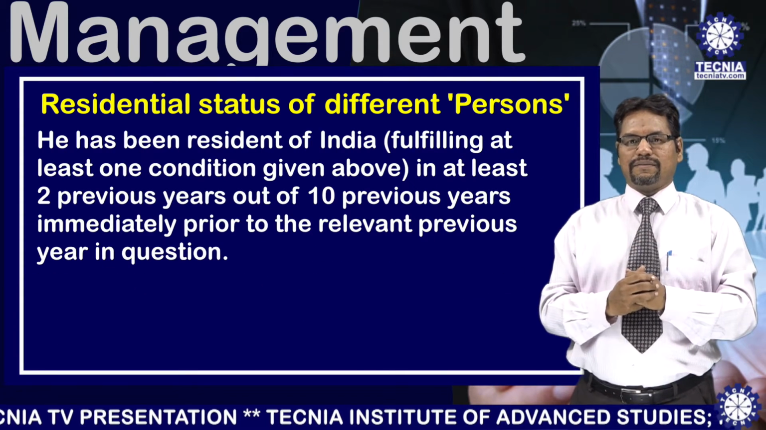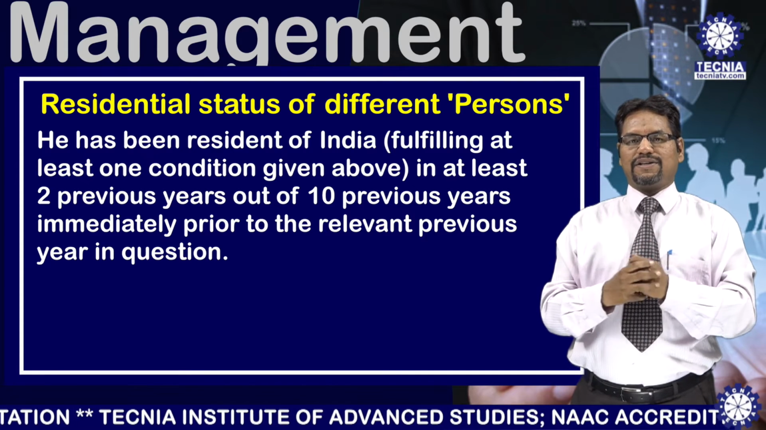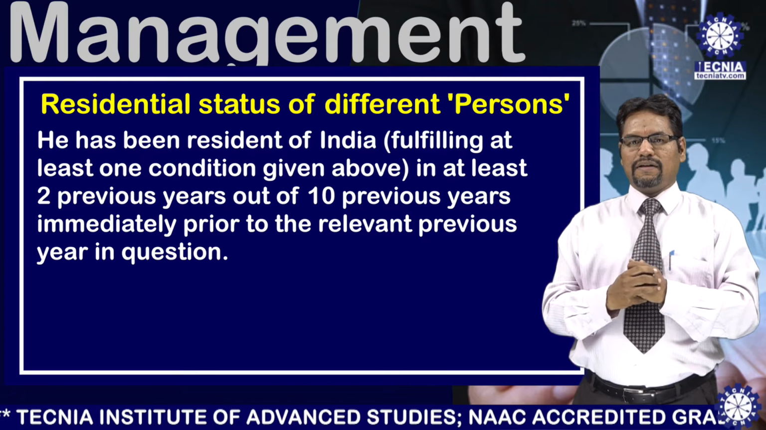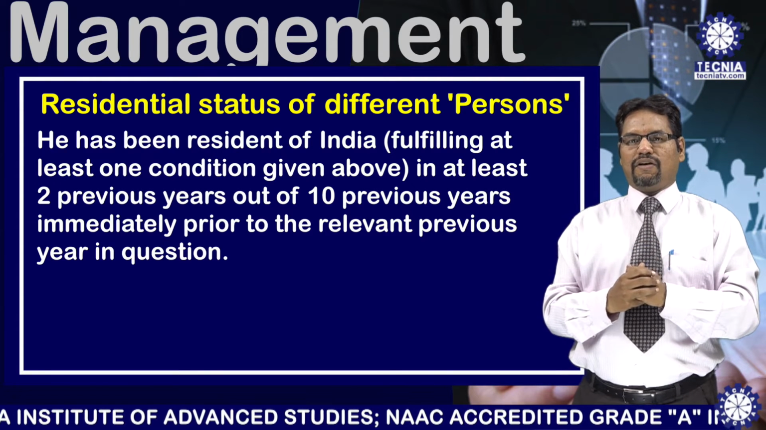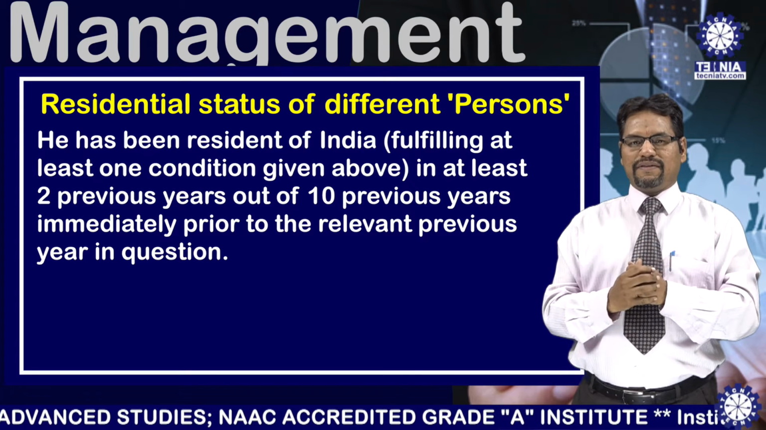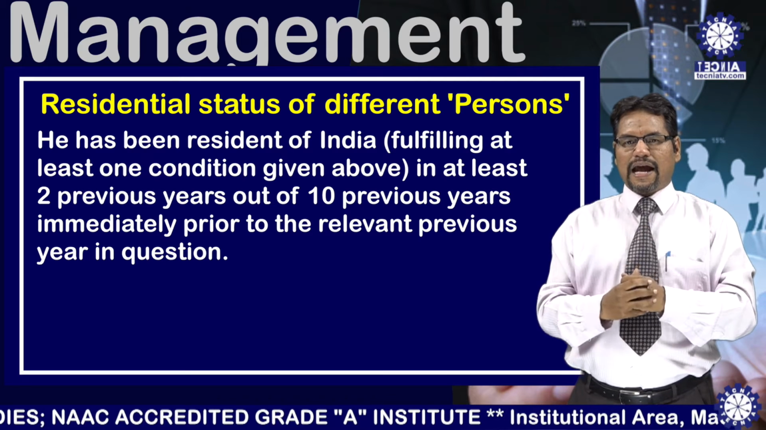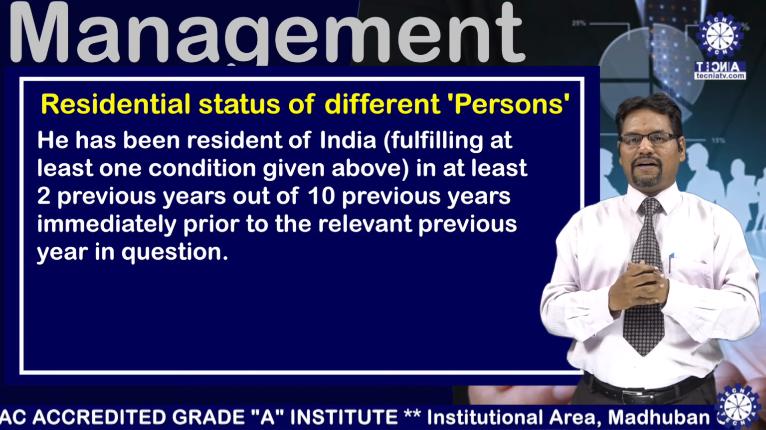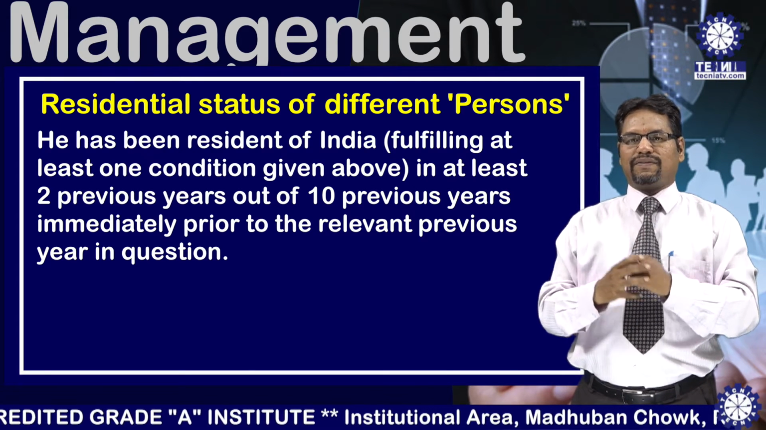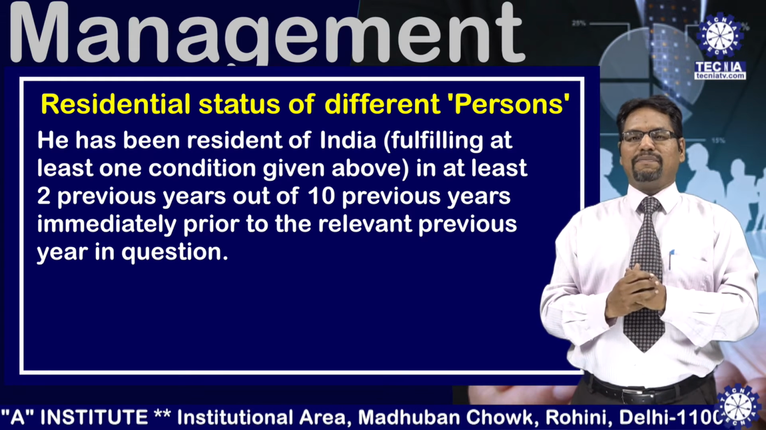First additional condition: he has been resident in India, fulfilling at least one condition which is already given, in at least 2 previous years out of the 10 previous years immediately prior to the relevant previous year. It means for becoming an ordinary resident, an individual must stay in India for at least 2 years out of the 10 previous years immediately preceding the relevant previous year.